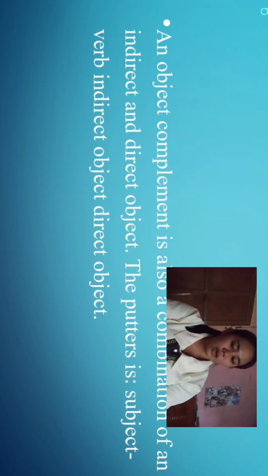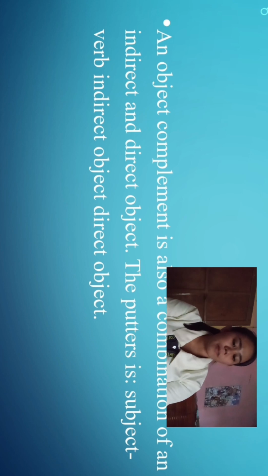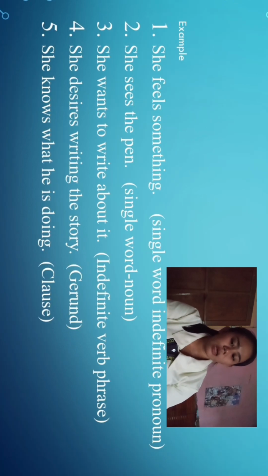An object complement can also be a combination of an indirect and a direct object. The pattern is subject plus verb, indirect object, and direct object. First example, she feels something.